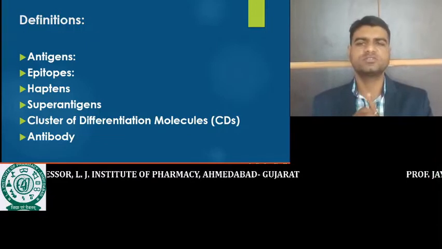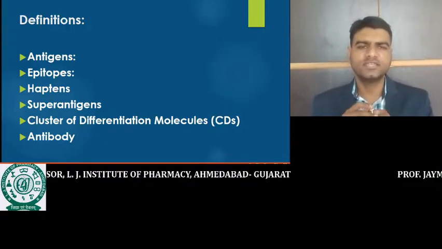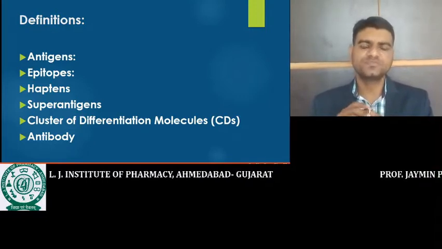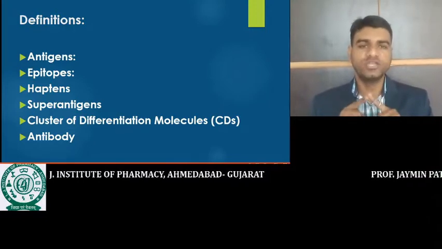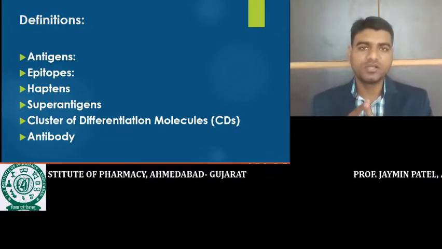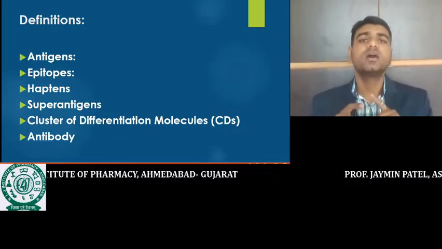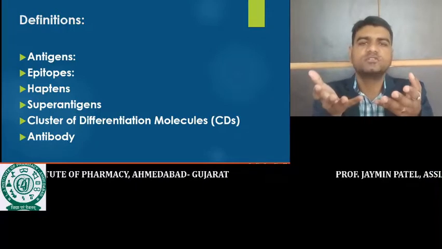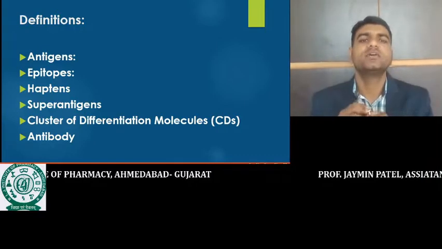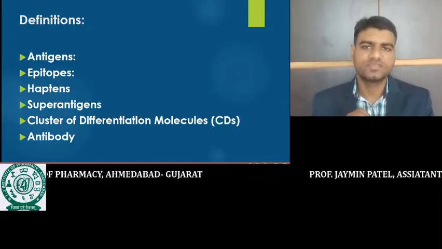Now, the first terminology is the antigen. What is an antigen? An antigen means any proteinous or polysaccharide-based substance that is capable of eliciting an immune response and is capable of binding with the antibody and producing immunity. That is called an antigen.